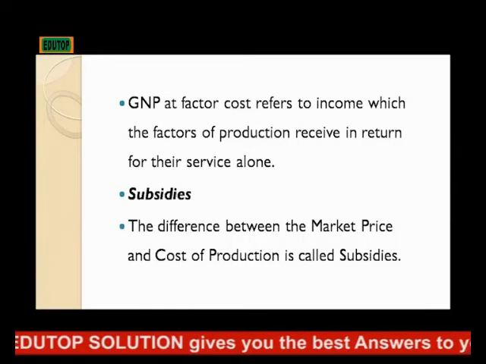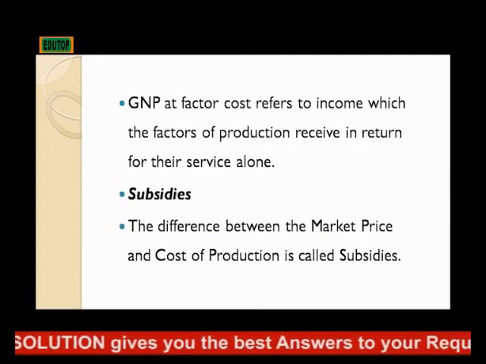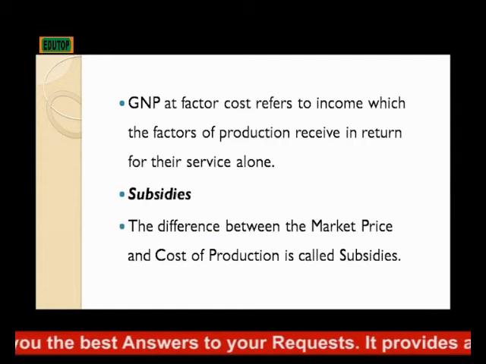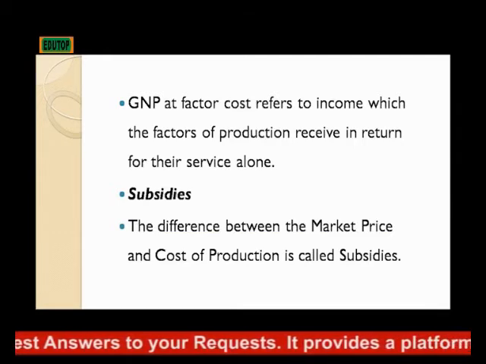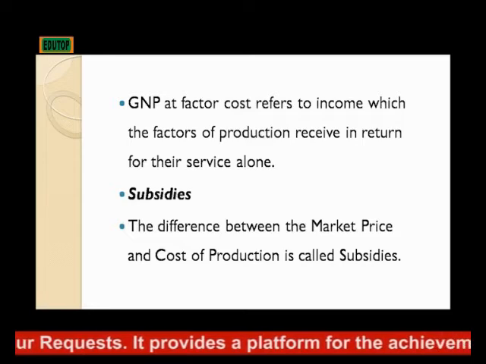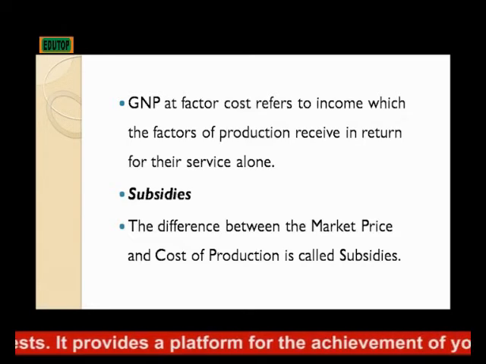Then we have to look at some of the concepts that are somewhat common while calculating the GNP. One, we have subsidies. The difference between the market price and the cost of production is what we refer to as subsidies.